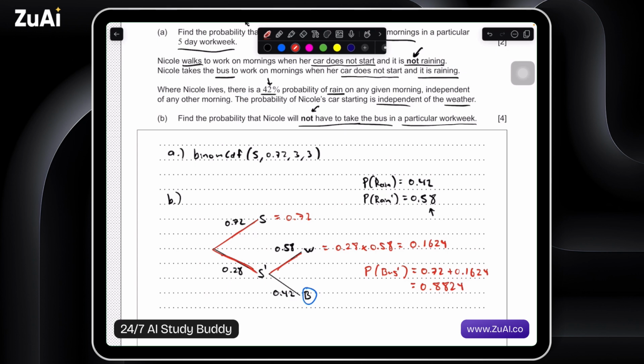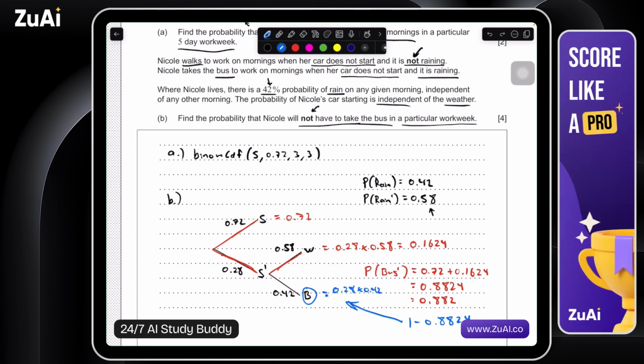And here we have 0.8824. And if we wanted to be absolutely sure that this was the case, we would say, does this equal 1 minus 0.8824? Sorry, it's 3 sig figs, we should round this to 2. And of course it does. 0.28 times 0.42. This is her taking the bus, and this is her not taking the bus. What's in red? So here we have it. Here's our answer in the end. This is the probability that she does not have to take the bus on a particular work week.